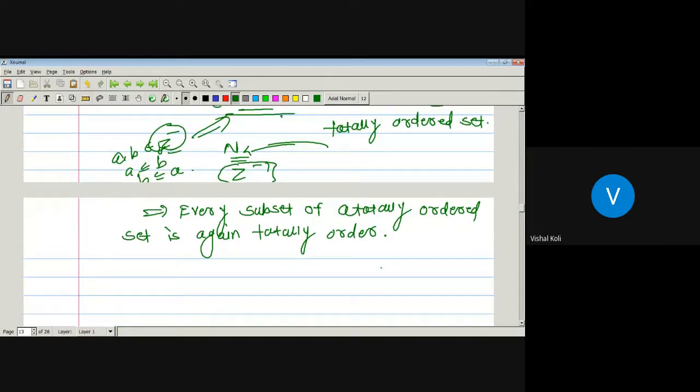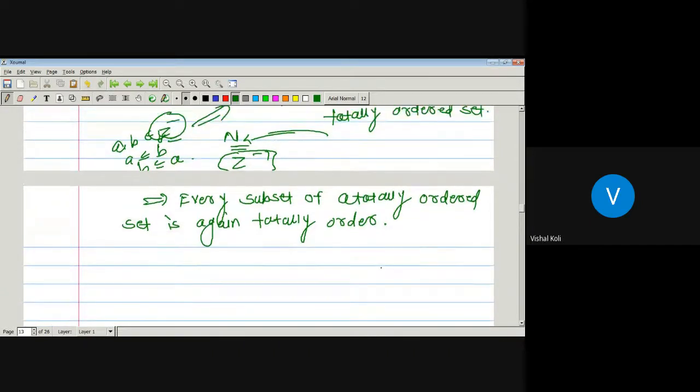Suppose there is a set which is not totally ordered. First we will take one example. Tell me whether Z plus with the relation division is totally ordered or not. That is, the set of all positive integers with the relation divisibility: whether this is totally ordered.